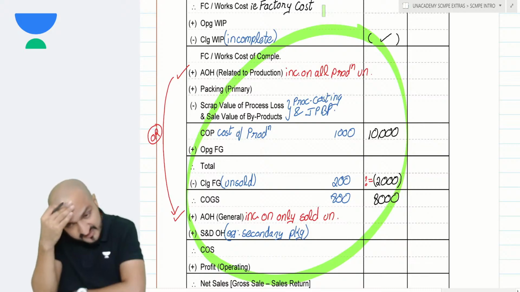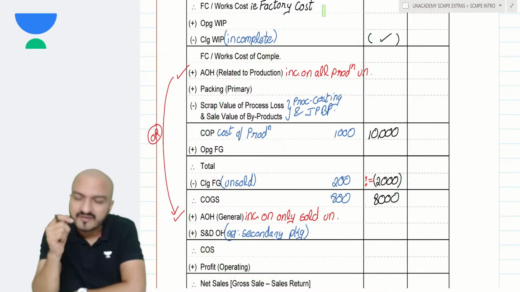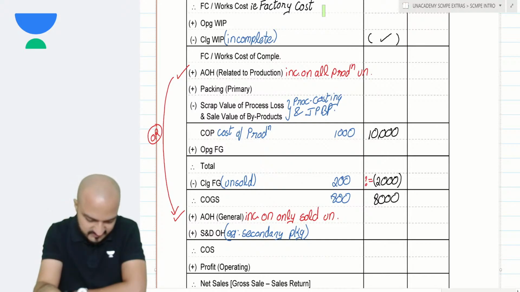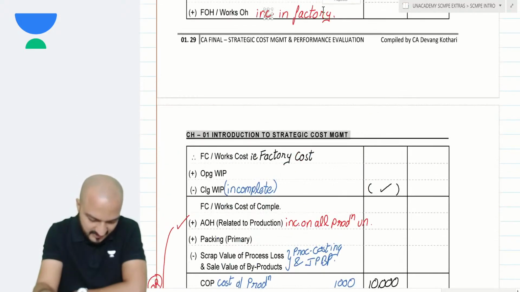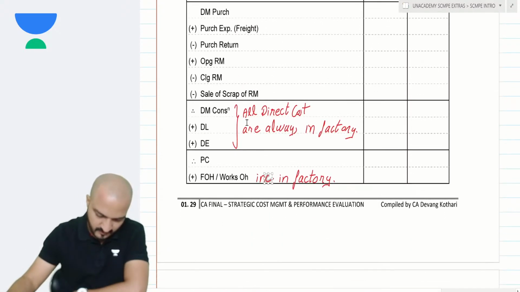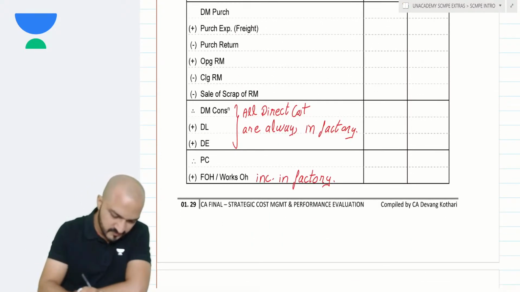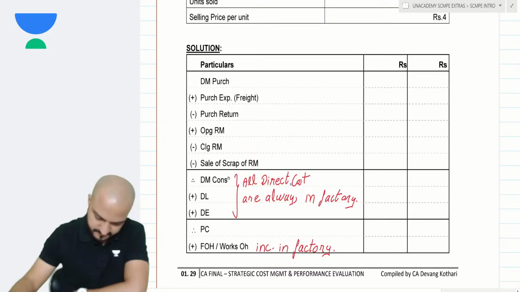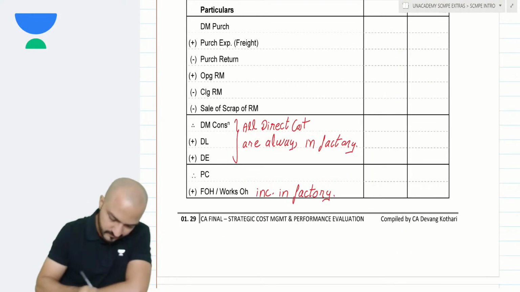Now if you notice in this format, I have considered only 6 items of cost. I'll show you which 6 items. Number 1, direct material.